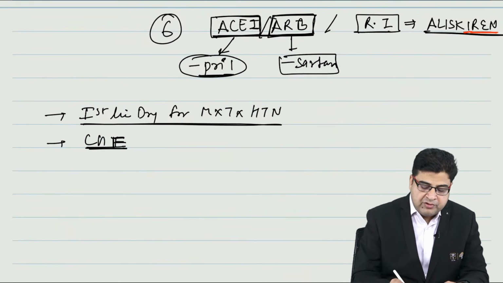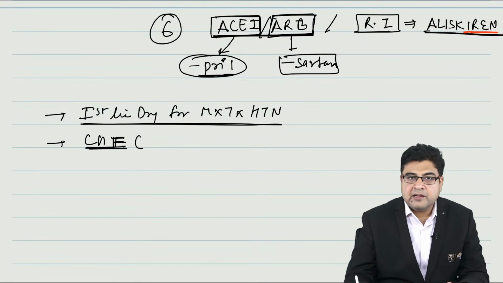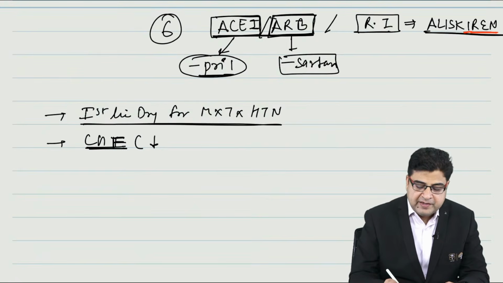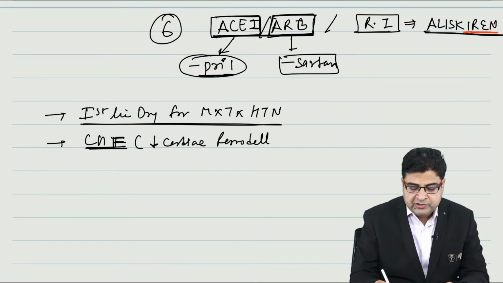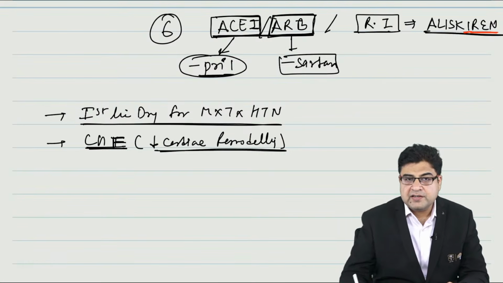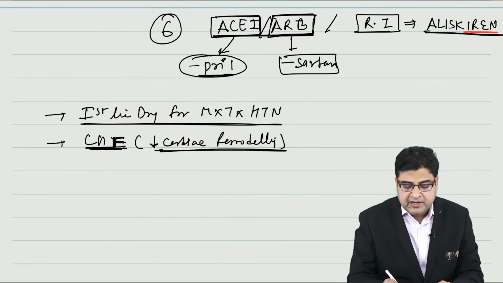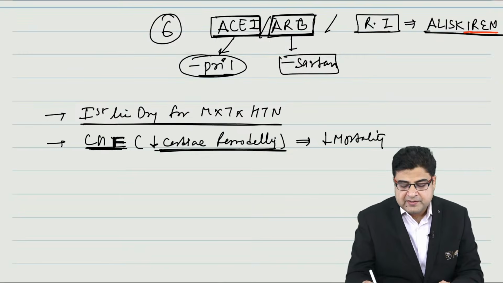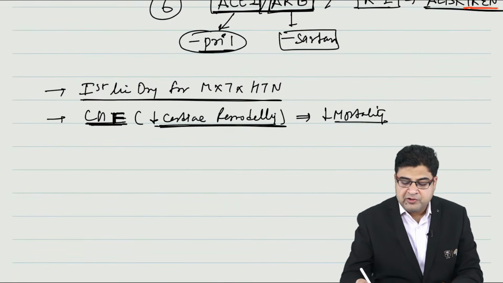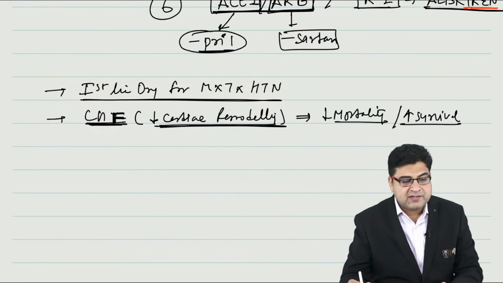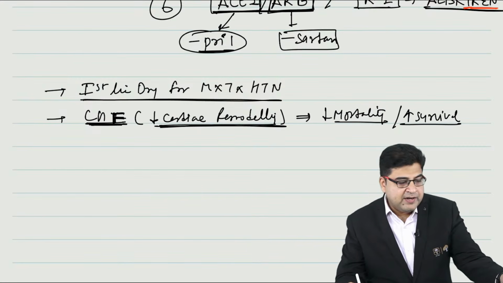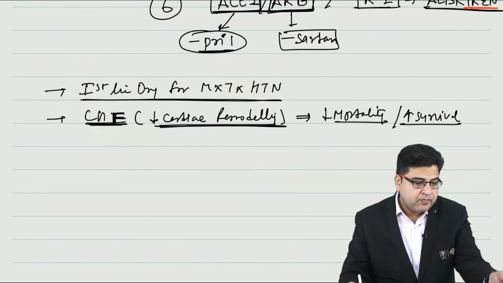So please remember, in the treatment of congestive heart failure, these medicines are given to prevent the cardiac remodeling. And when these medicines prevent the cardiac remodeling, they can reduce the mortality. So these medicines are given to reduce the mortality in patients of CHF, or we can say medicines are given to improve the survival in CHF patients.